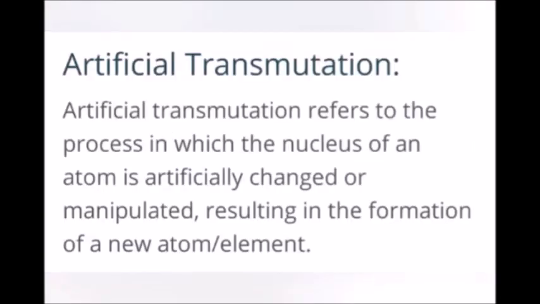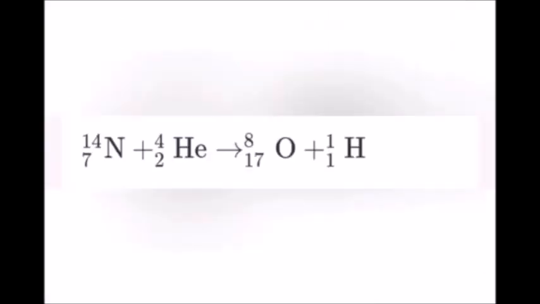The next, artificial transmutation. Artificial transmutation means the process in which the nucleus of one atom is artificially changed into the nucleus of another atom, resulting in the formation of a new atom. This process is called artificial transmutation, mostly possible in artificial nuclear reactions. This is an example of artificial transmutation.